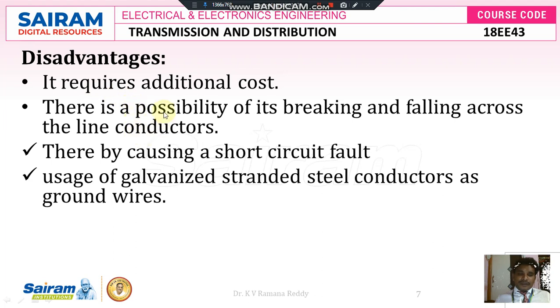From a complexity point of view, the number of conductors on one pole increases due to the addition of this ground wire. So it can cause short circuit faults like LG, double L, triple L or triple LG. Using galvanized stranded steel conductors adds additional cost to the conductor.